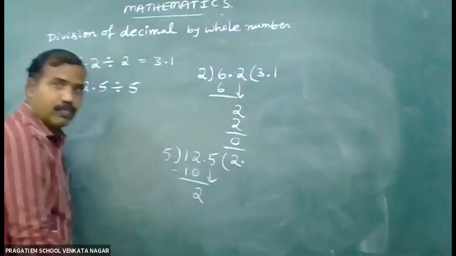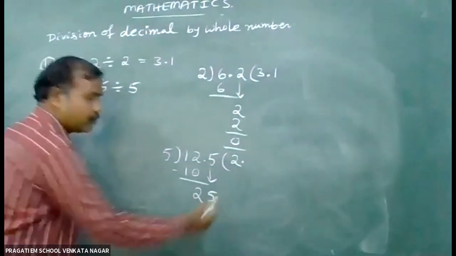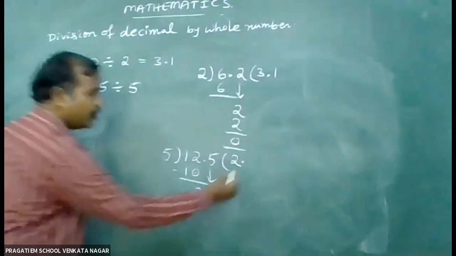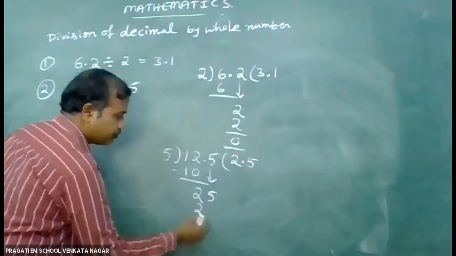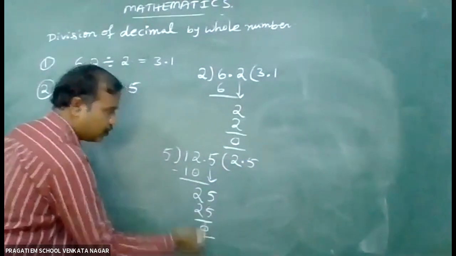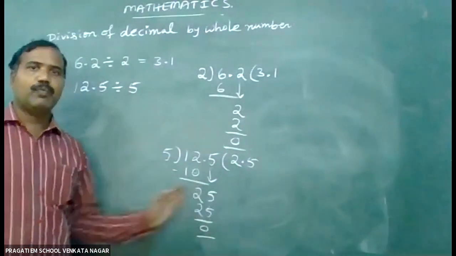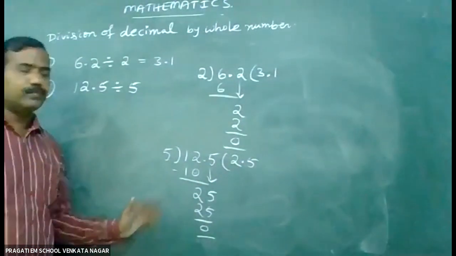Just carry on. 5. 5 5s are 25. So what we got here? We got 2.5.